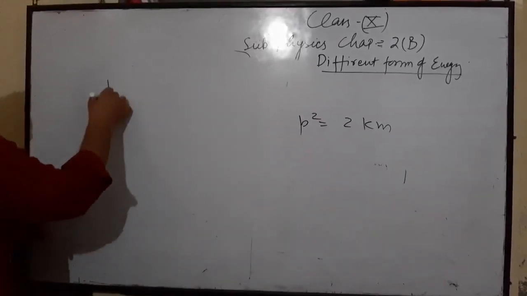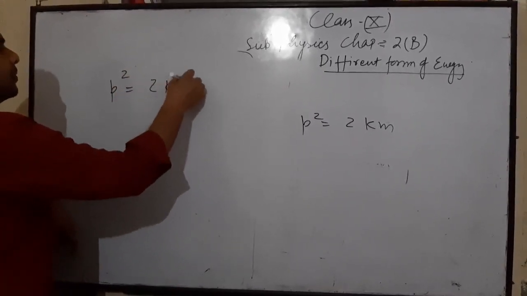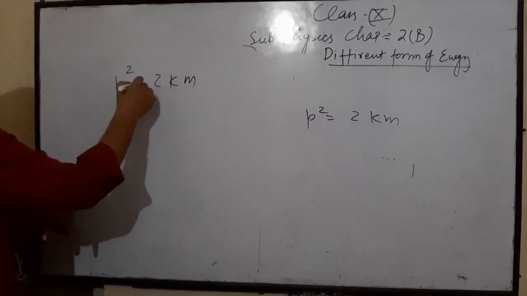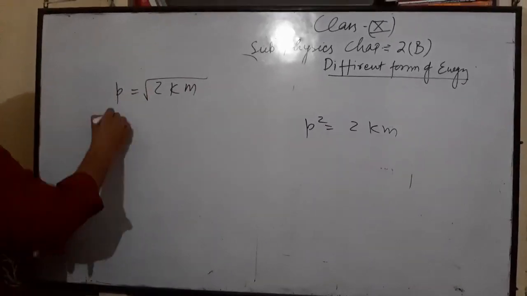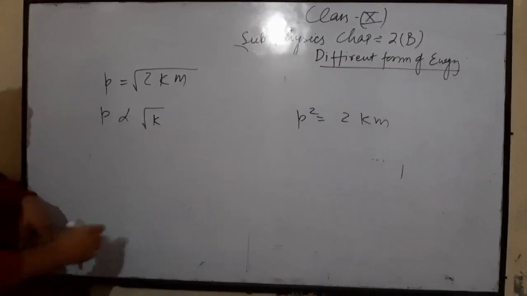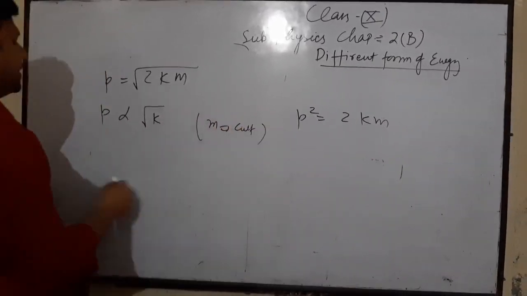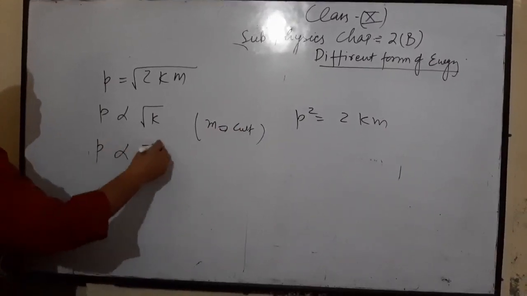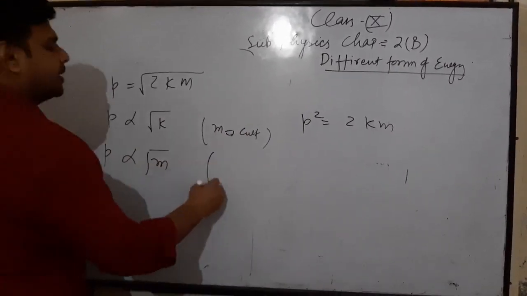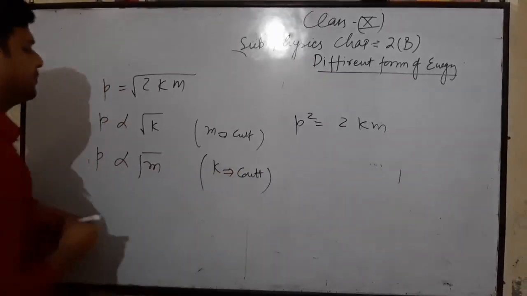Here from this formula we can say P is directly proportional to under root K if m is constant, and P is directly proportional to under root m if K is constant.